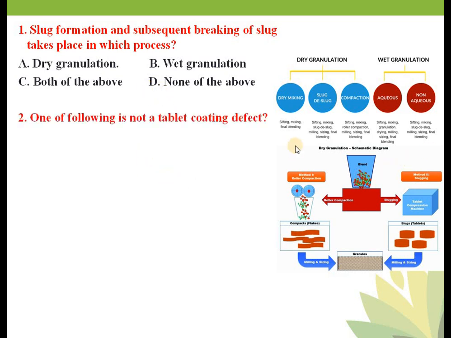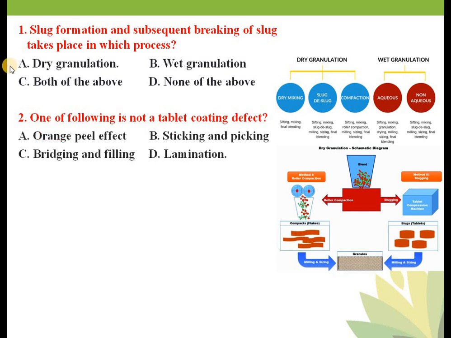So the next question is: which of the following is not a tablet coating defect? Your options are: A, orange peel effect; B, sticking and picking; C, bridging and filling; D, lamination. Okay, so here your correct answer is option D, lamination. And how? I will explain, don't worry.